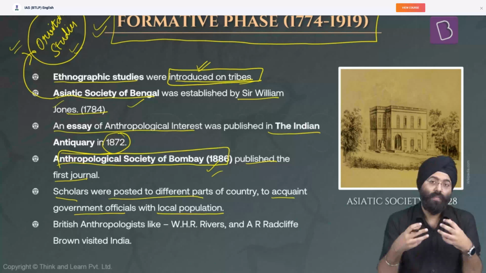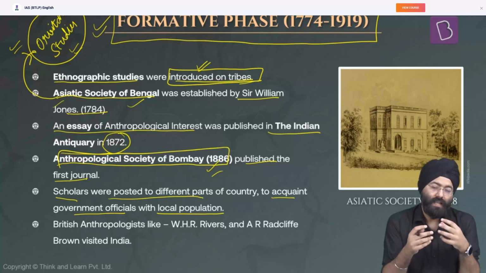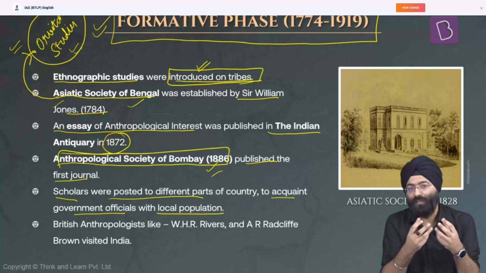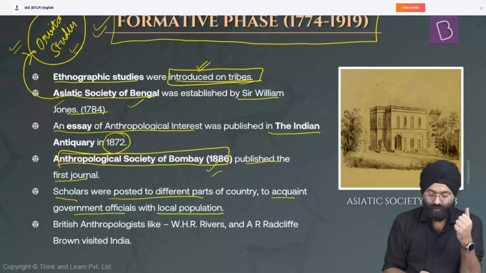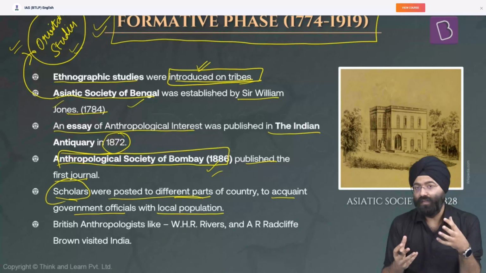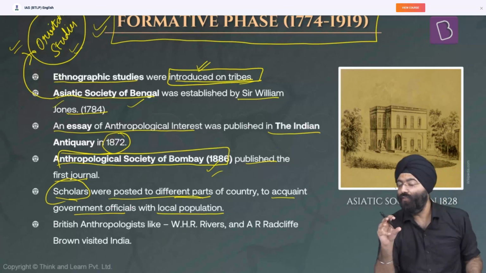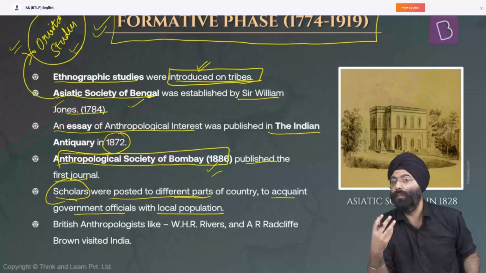See, when I introduced the Asiatic Society of Bengal earlier, we mentioned Oriental studies. Why? When the Britishers came to India, the East India Company was here. They established their political rule. But in order to rule, you need to understand the society, right? What are the practices? In order to make certain rules also, you need to understand. That is why scholars were posted in different parts of the country. They used to interact with people to understand what the population is, how the population is, what their cultural practices are. So again, study of man is anthropology. They were indirectly or directly studying the humans of India.